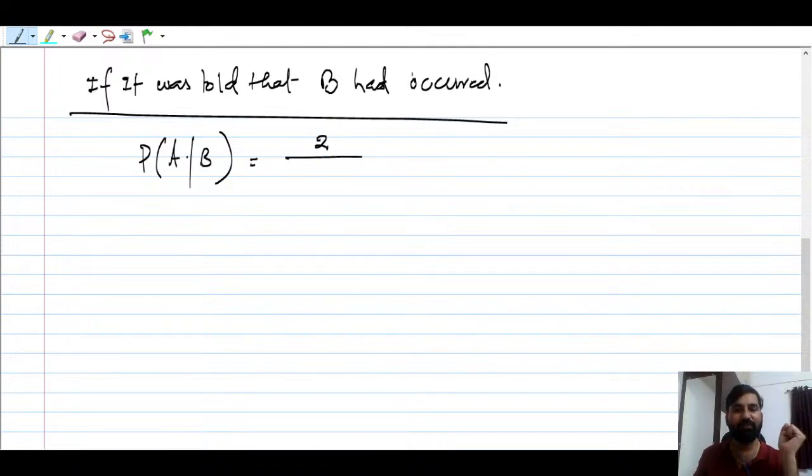Then you can say the probability of B, what is the total probability of B? Let me again write using the discrete uniform probability law: 2 times 1 by 6. What is this 6?